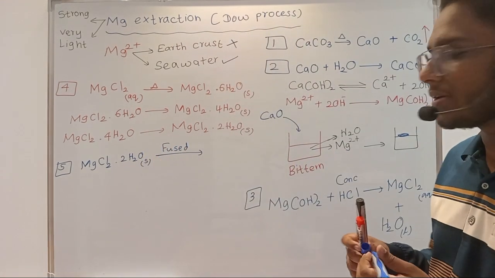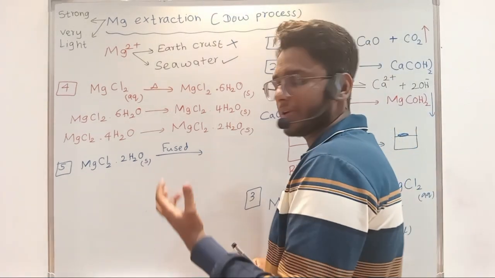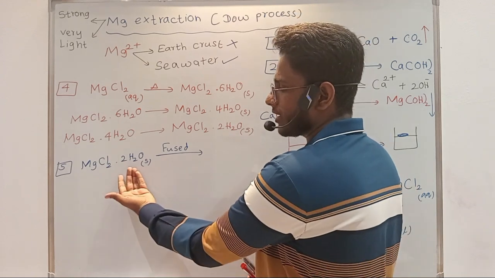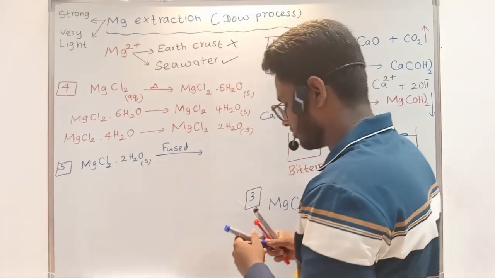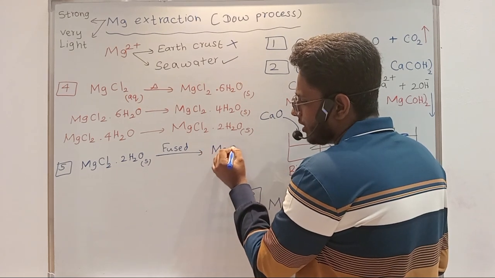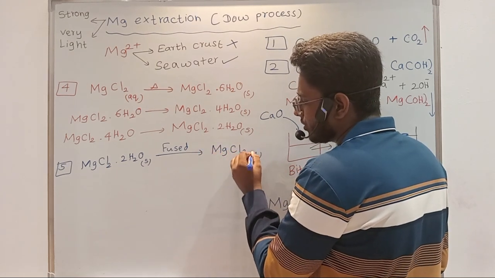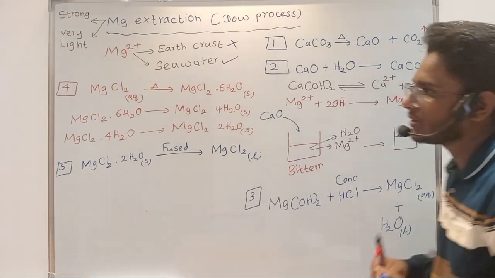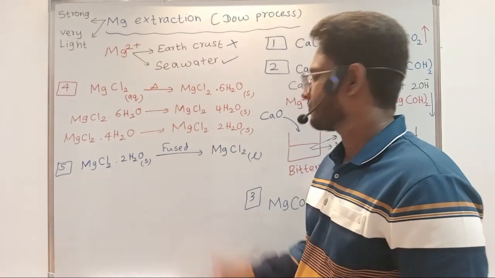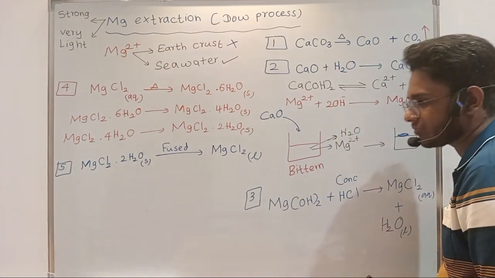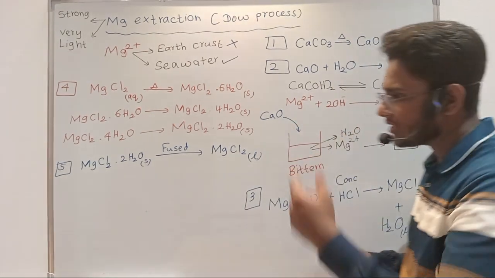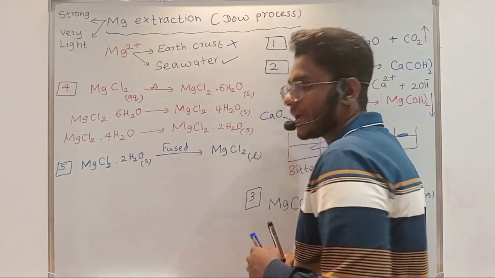If it is heated to the melting temperature, what will happen? This H2O also will evaporate. So finally, what will you have? You will have magnesium chloride liquid, complete liquid. So we are heating and finally we are fusing it also, taking it to magnesium chloride liquid. Next, we will be electrolyzing this.